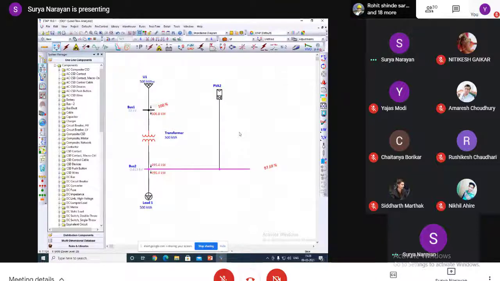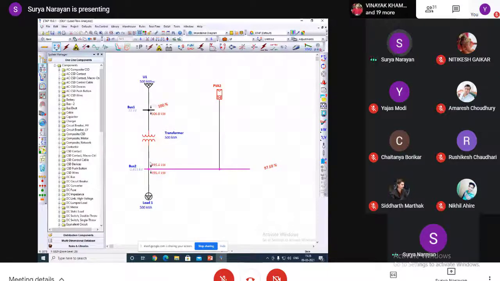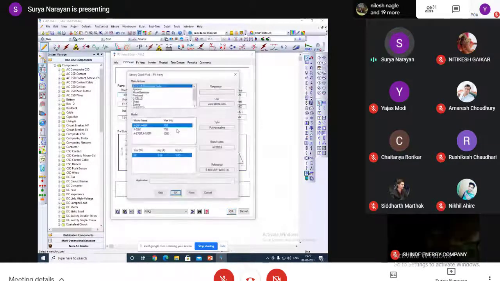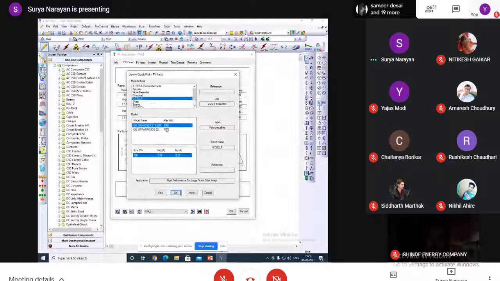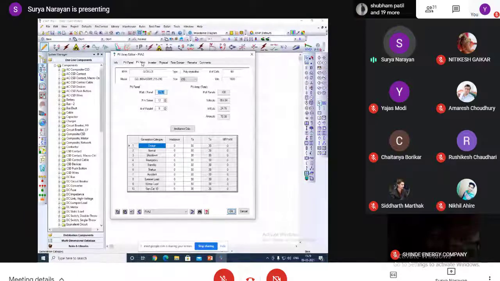Here you can see this is the load flow analysis. Also, we can choose any system from the library, and the array also we can choose as per our requirement.